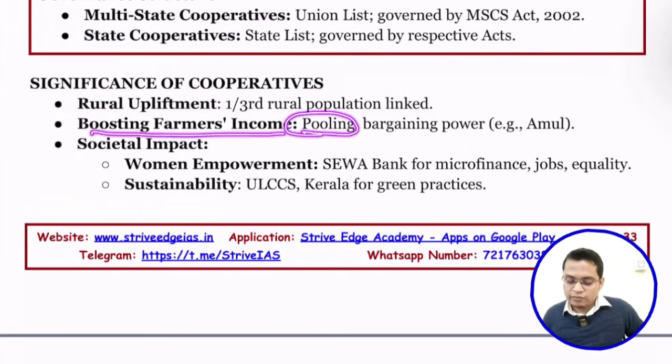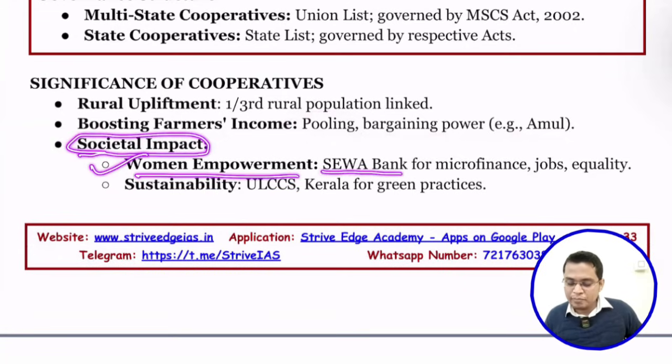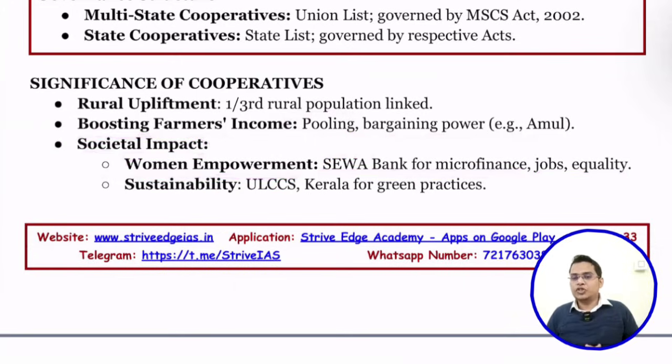So they can do pooling, they can have bargaining power. For example, Amul. They come together, they can have bargaining power over their product, so that it can prevent misuse. So next one is about the societal impact. Yes, women empowerment. For example, SEWA Bank for microfinance. SEWA's full form is Self-Employed Women's Association. They formed self-help groups and they are helping in promoting loans, jobs, equality. So that is what led to the empowerment of women.